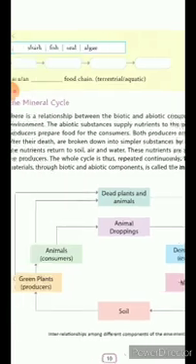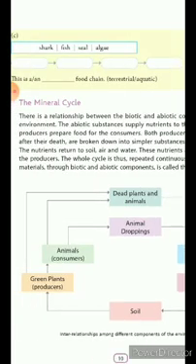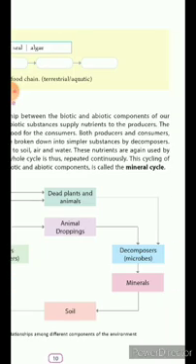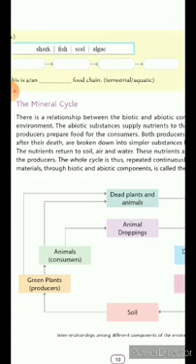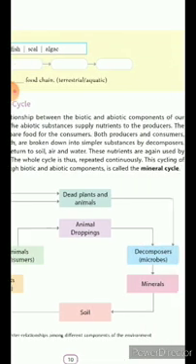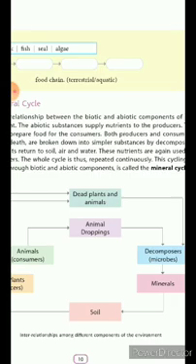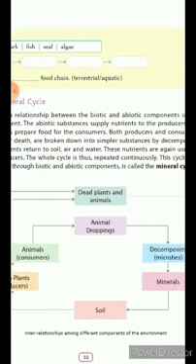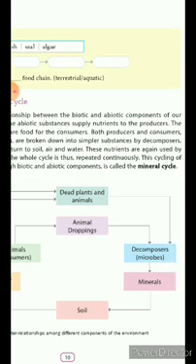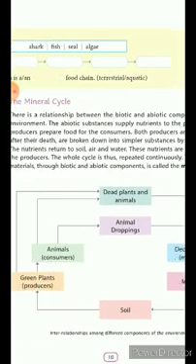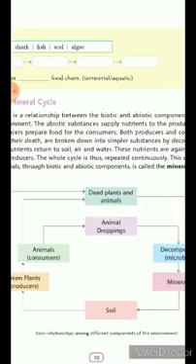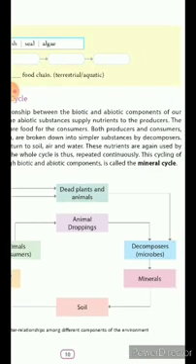Both producer and consumer after their death are broken down into simple substance by decomposers. The nutrients return to soil, air and water. These nutrients are again used by the producer. The whole cycle is thus repeated continuously. The cycle of minerals through biotic and abiotic component is called mineral cycle.